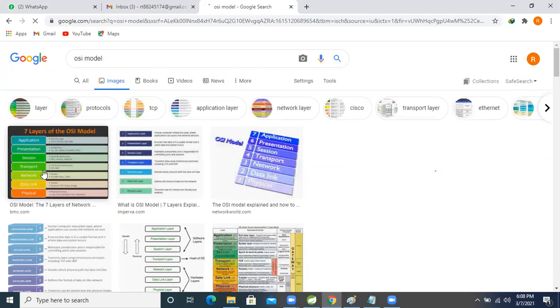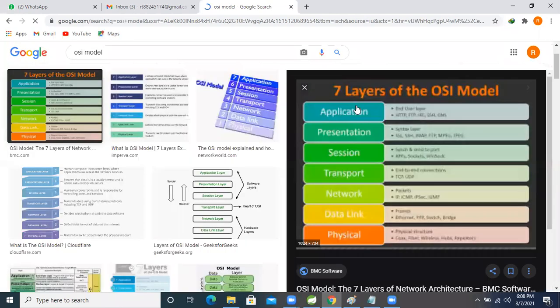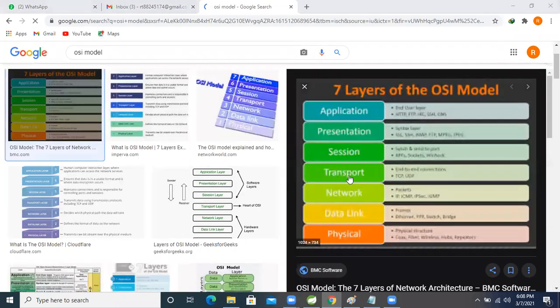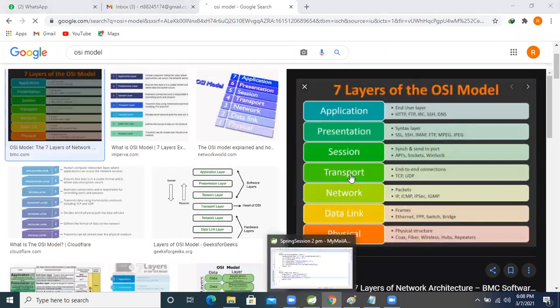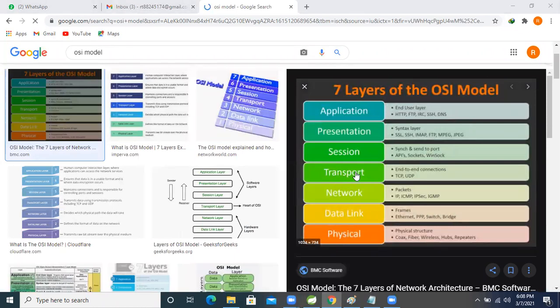There are 7 layers, right? In the transport layer, it will work on what? To make the transport layer secure, SMTP, simple mail transfer protocol, uses the transport layer only.